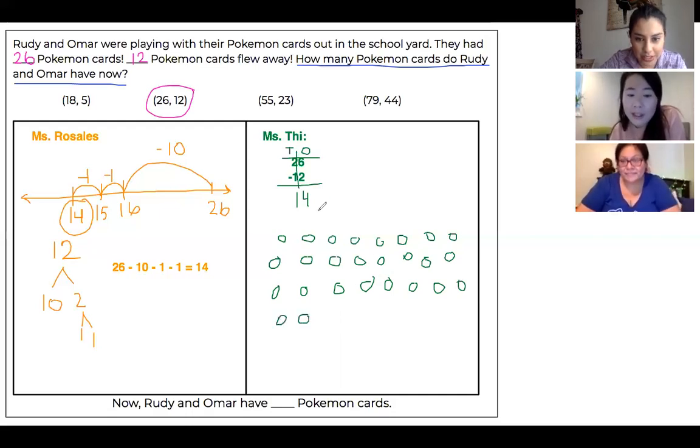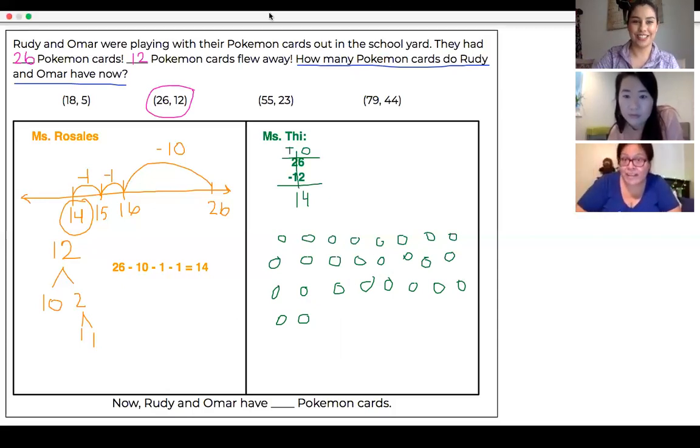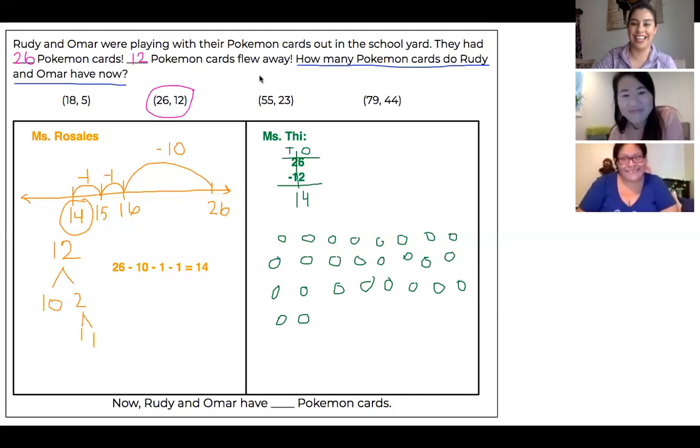And so like you said, I only use direct model when it's a smaller number because it takes me way too long. I was about to agree with you, Miss T. I was like, woo, aren't you glad that I didn't pick the last set? Yeah. So this one's a little bit easier to use direct modeling. If we were to use the last set, it would take a long time.